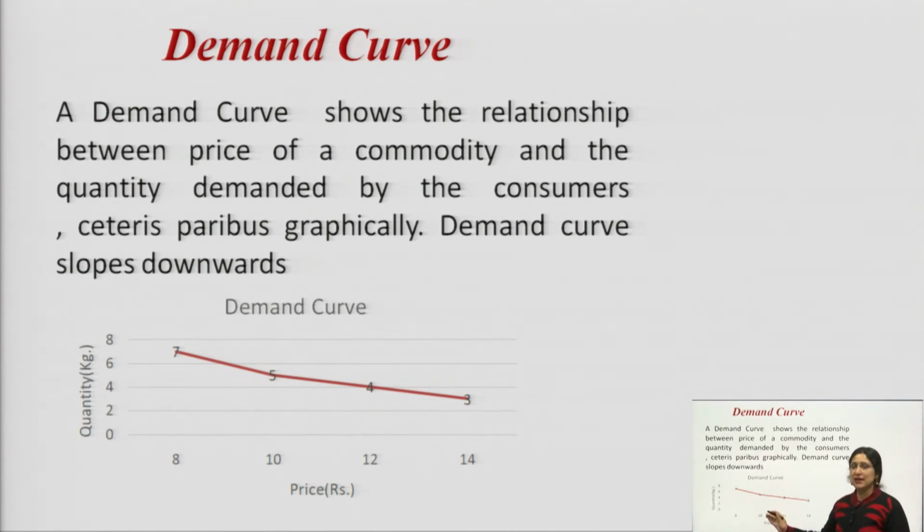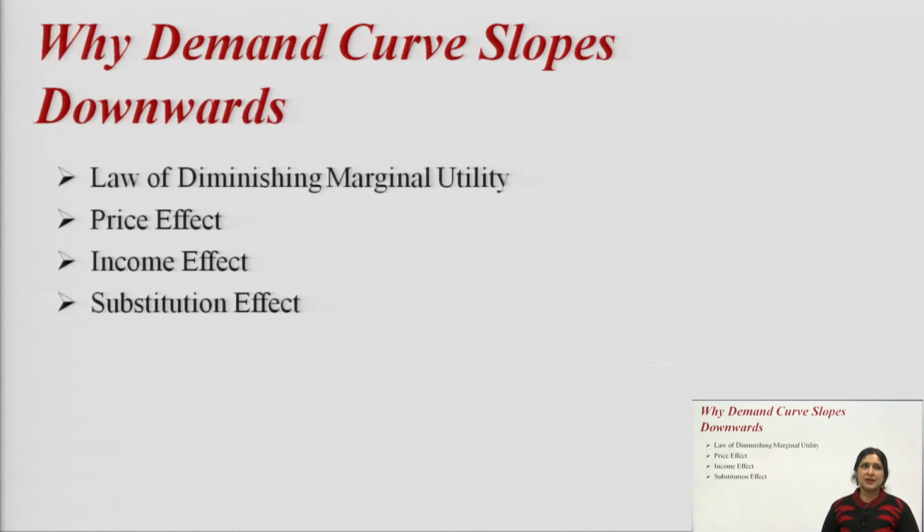So, we can see that the demand curve slopes downwards, which means as the price increases, demand decreases. So, the demand curve slopes downward. But student, there are many other reasons which lead to a downward sloping demand curve, and these reasons are the law of diminishing marginal utility, price effect, income effect and substitution effect.